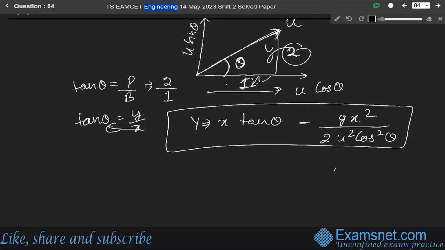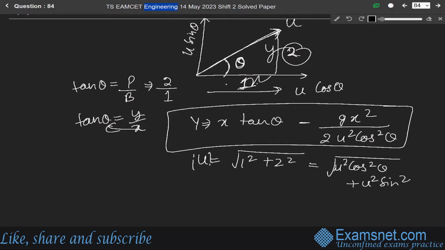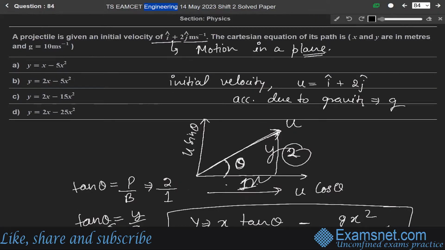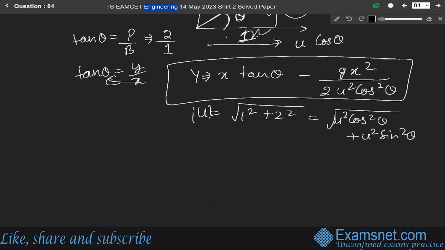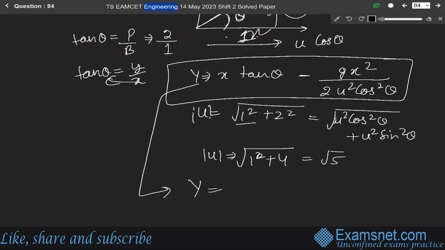Now u will be equal to under root of 1 square plus 2 square, that is under root of u square cos square theta plus u square sin square theta. So u is under root of 5. Then y is equal to x tan theta, which is x into 2, since tan theta is y over x, means 2 over 1.